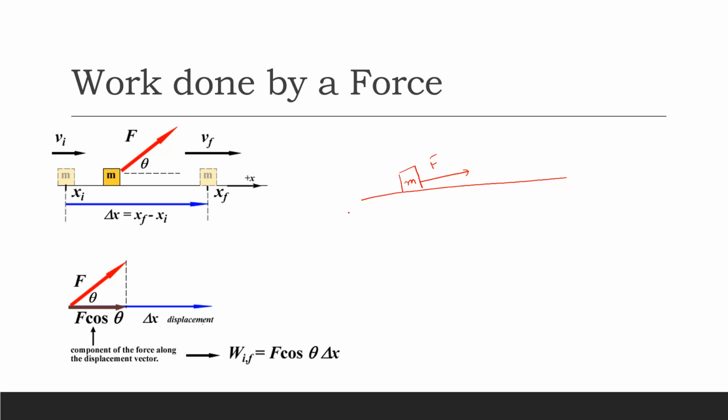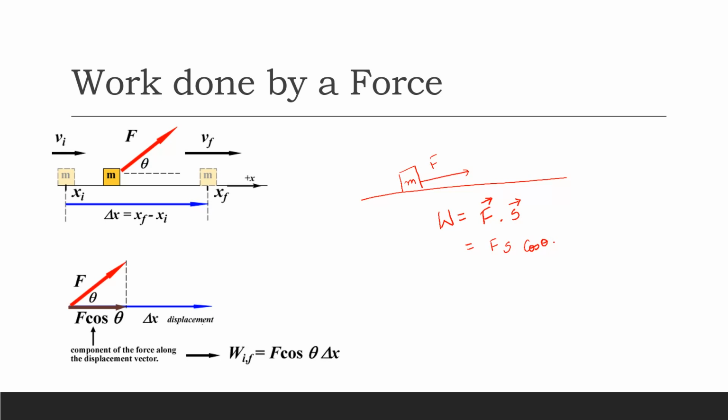And how do we say this? Work equals force vector dot displacement vector. Okay, you can see here, force dot displacement vector means this is a dot product. So we would say F S cos theta.